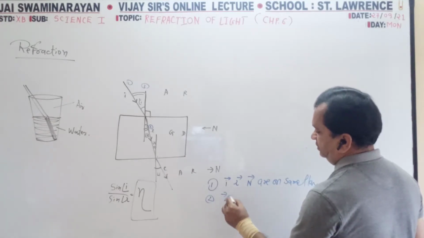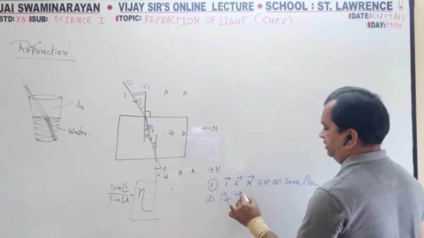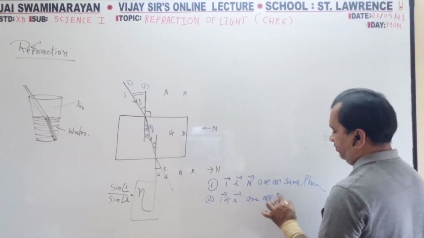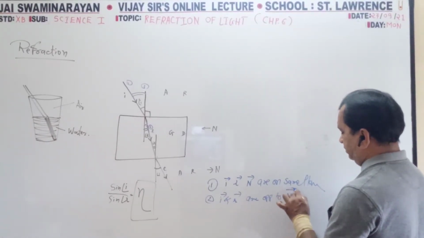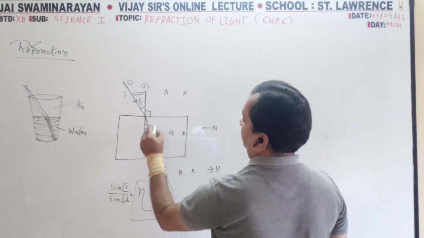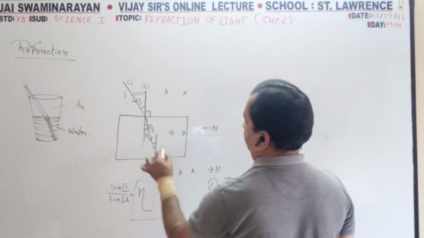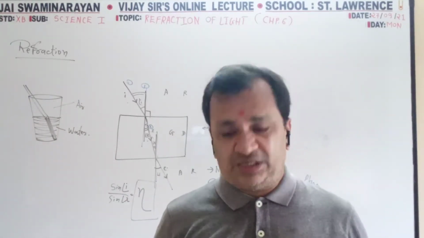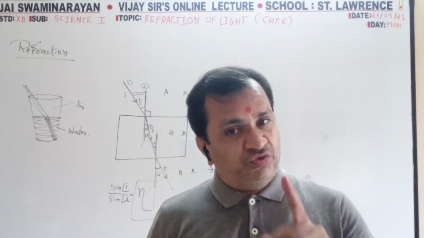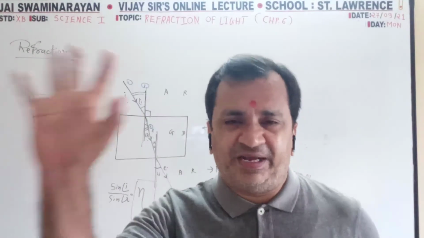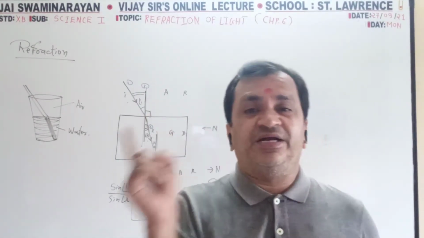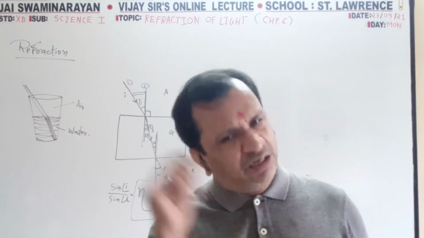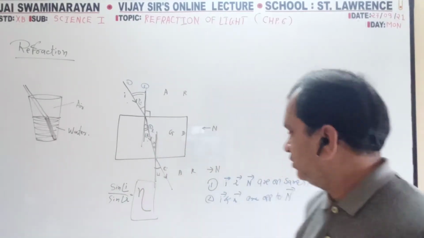Second, the incident ray and refracted ray are opposite to the normal, always in all diagrams.